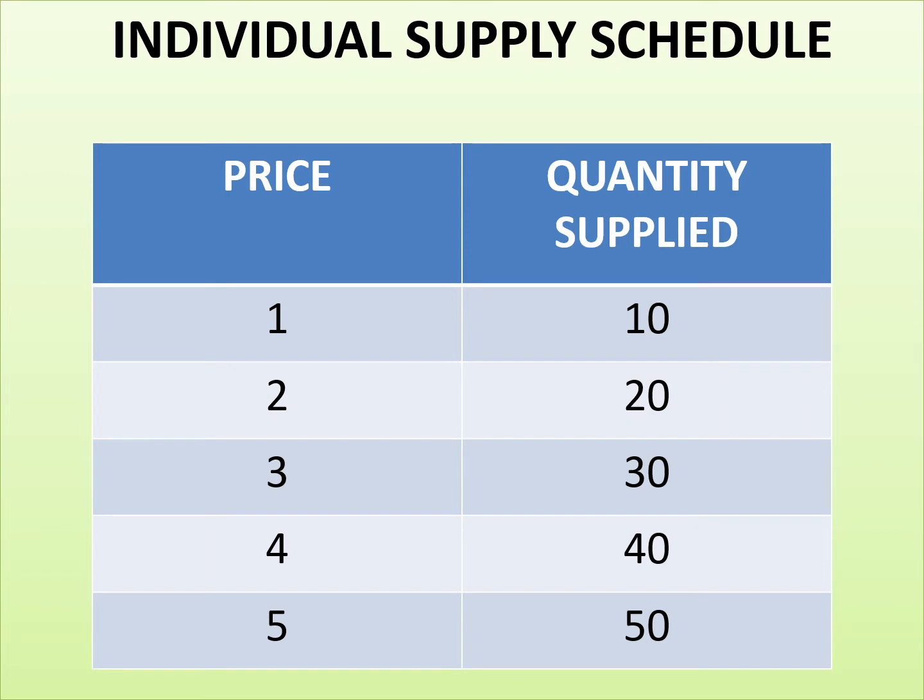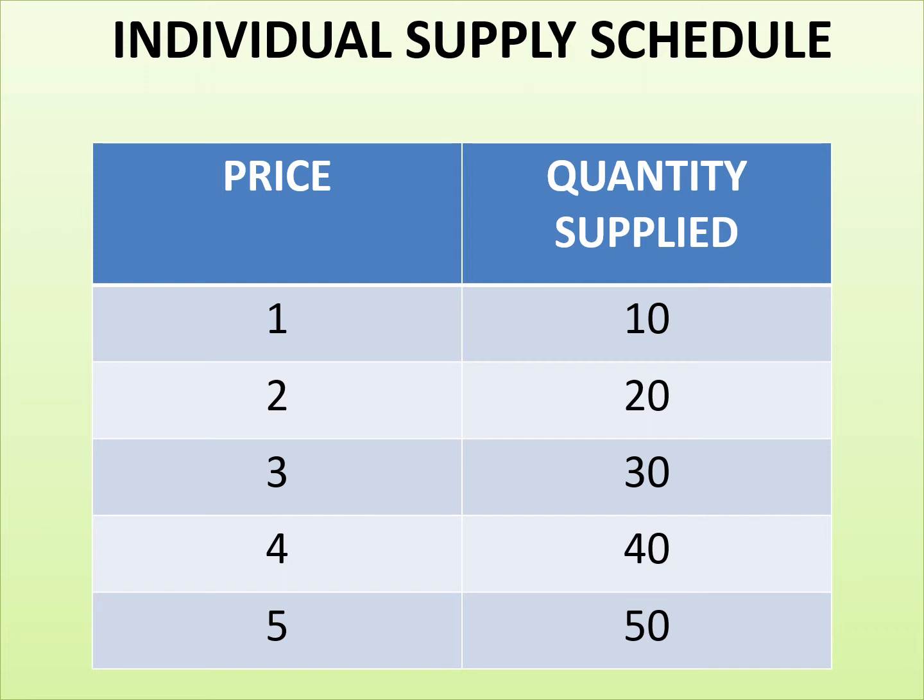Individual supply schedule. Students, if you remember, we used to have two kinds of demand schedule. In a similar way, we have individual supply schedule and market supply schedule also. The individual supply schedule is the tabular presentation of the prices along with the quantity supplied.